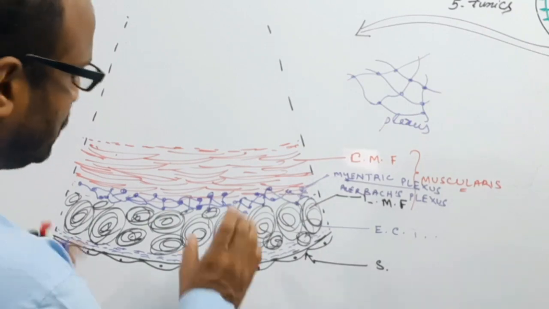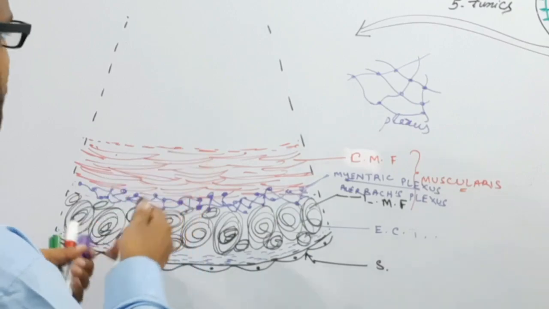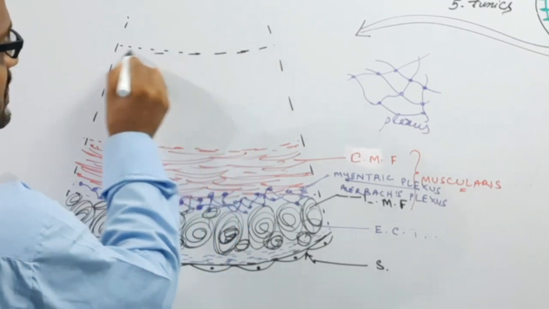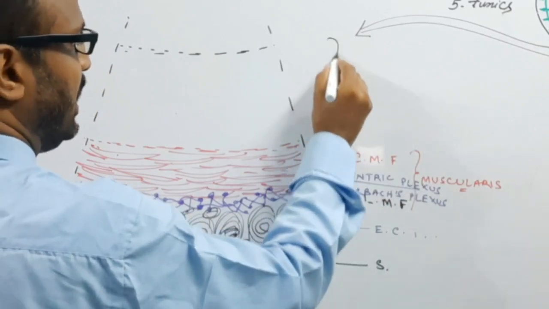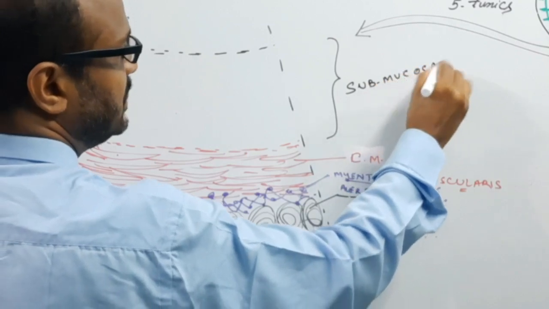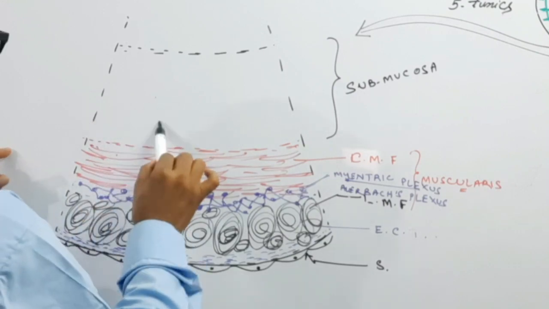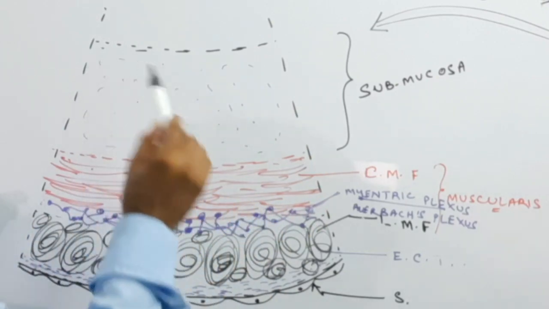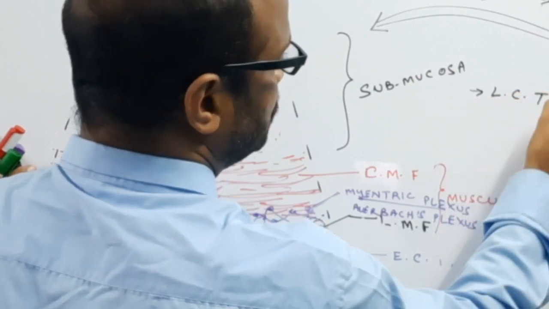Now, inner to this muscularis layer, the thickest layer of the alimentary canal is known as the submucosa. So this portion is the submucosa layer. Now, this submucosa layer is important. Why? This submucosa layer is composed of loose connective tissue proper.